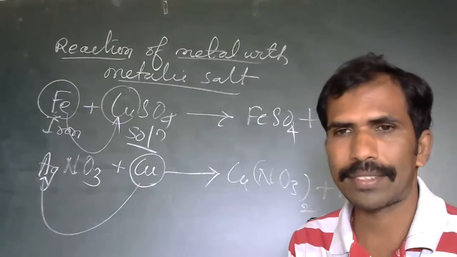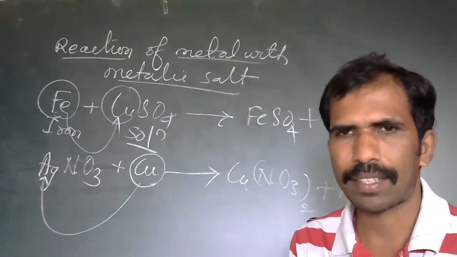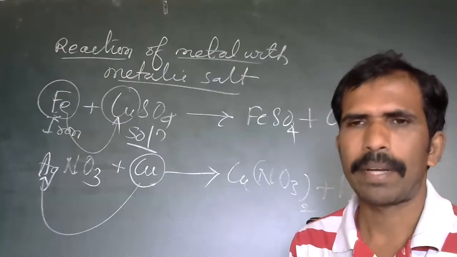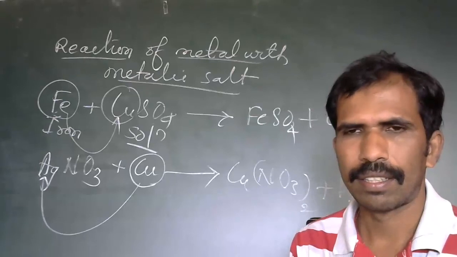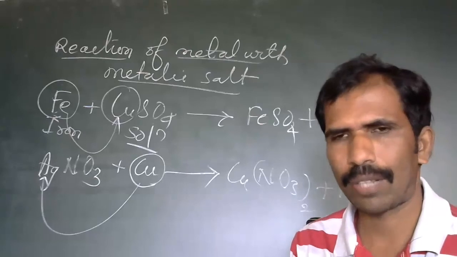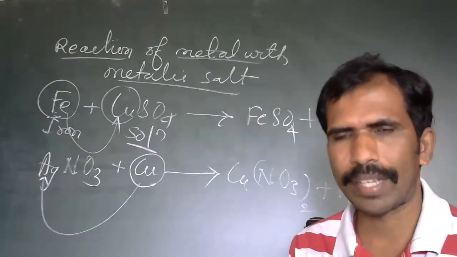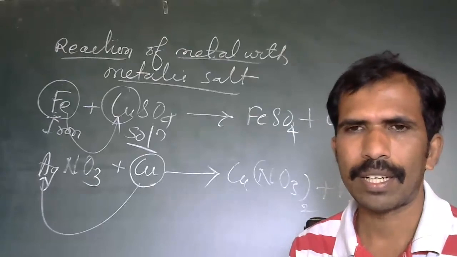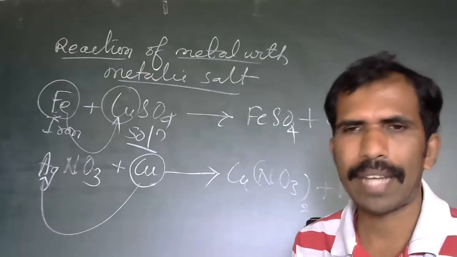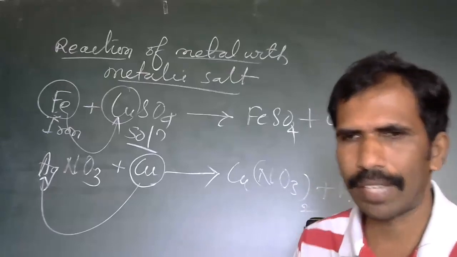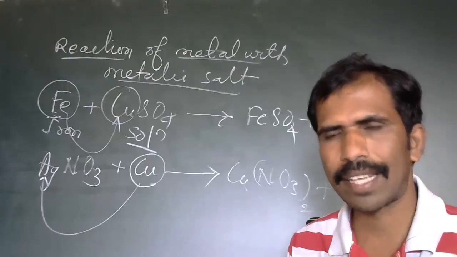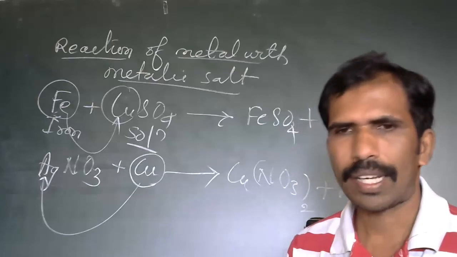This is the chemical nature, or chemical properties, of metals. How metal reacts with water, how it reacts with oxygen, how it reacts with acid, whether dilute or concentrated. Some of the metals react with cold water, some react with boiling water, some react with steam. All that we have studied now. So go through the reactions. They ask the reactions here.